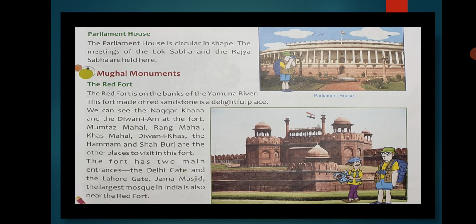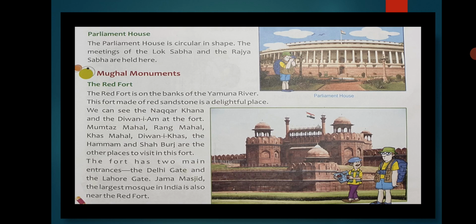The Red Fort is made on the bank of river Yamuna. Clear, students? Red Fort is made on the bank of river Yamuna. This Red Fort is made up of red sandstone and is a delightful place. Yes, and because of its red sandstone only it is called the Red Fort. Clear, students? Okay, we can see the Nakar Khana and the Diwan-e-Aam at the fort.